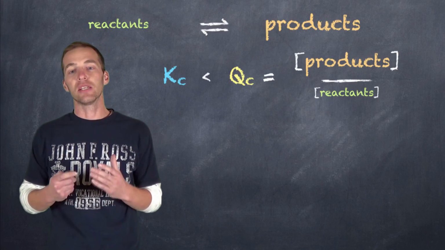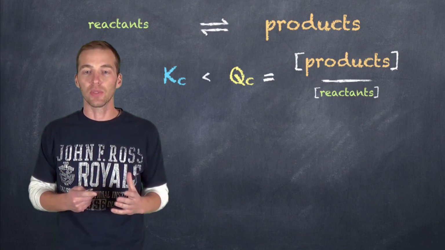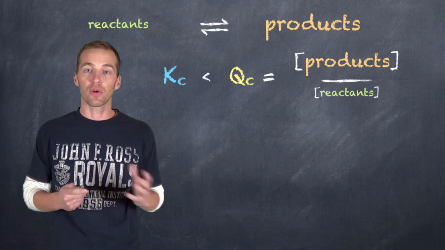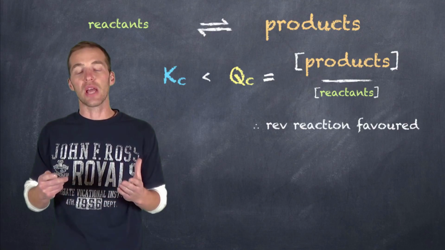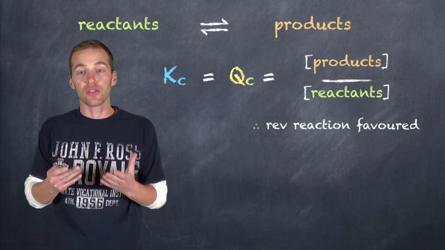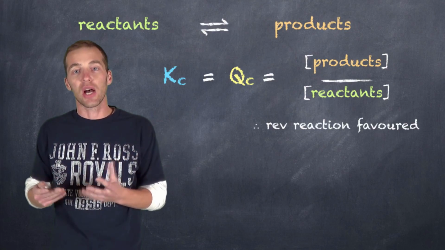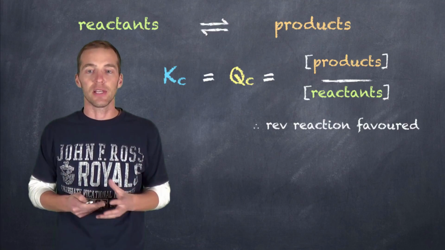So in order for this reaction to establish equilibrium, it has to shift in the reverse direction so that the products are consumed, the product concentration goes down, and the reactant concentration comes up, until such time that Qc equals Kc.